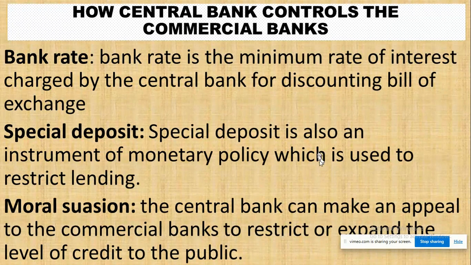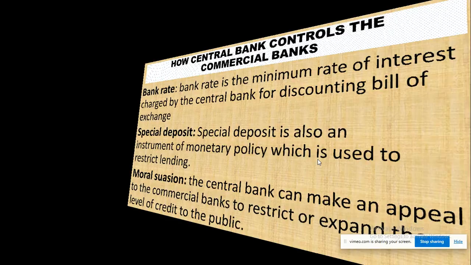Okay, they also use what we call moral sanction. The central bank can make an appeal to the commercial banks to restrict or expand the level of credit to the public for the benefit of humanity. And these are what the central bank does to control the activities of commercial banks.